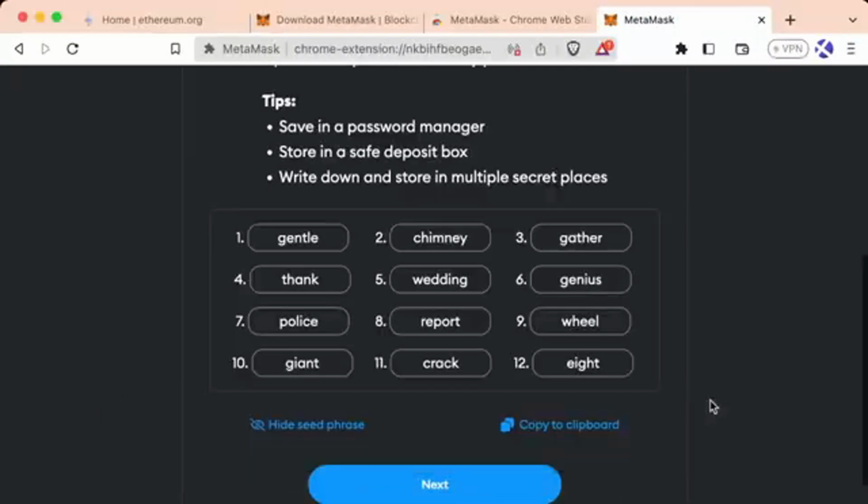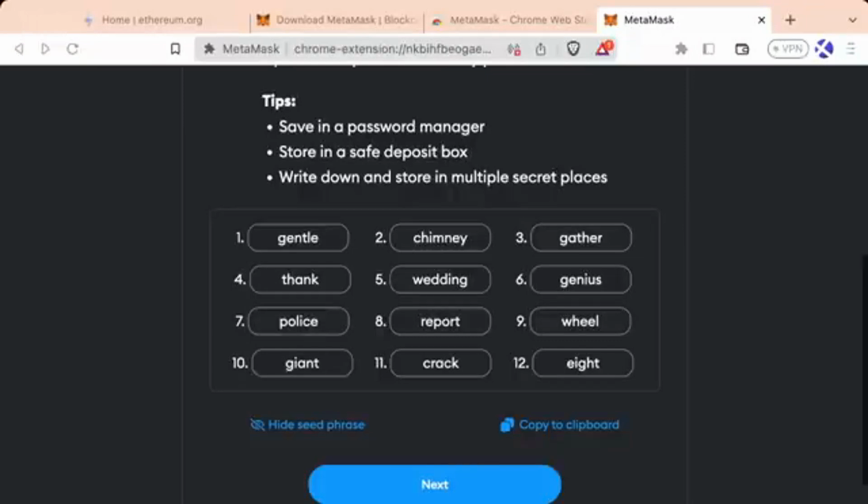Additionally, you'll sometimes hear mnemonic as a synonym for secret recovery phrase. The main takeaway from all this is you should never share any of this. This is for you only. If you show this secret phrase to anybody else, they will have access to not just one account, but every account that you make in MetaMask. So be absolutely certain to not share this with anybody.